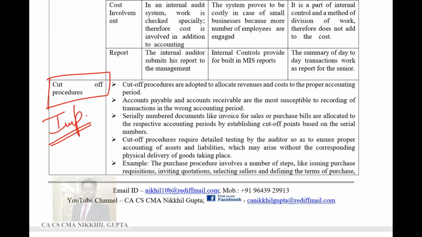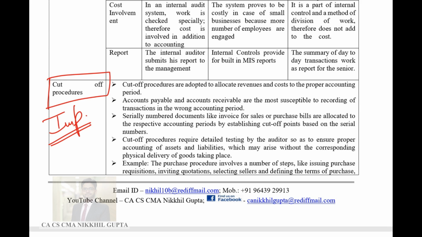For example, if you are creating financial statements of financial year 2019-20, then you need to ensure that whatever sales have occurred during financial year 19-20, they only should be recorded in the financial accounts of the financial year 19-20. And the sales which happen after 19-20 should not be recorded in the financial statement. This is what is to be ensured. And to ensure this, every auditor employs cutoff procedures.